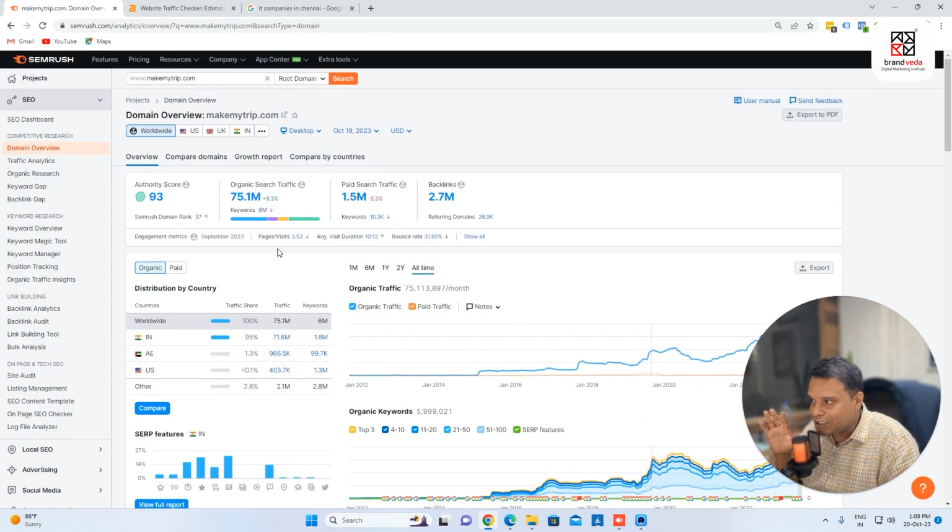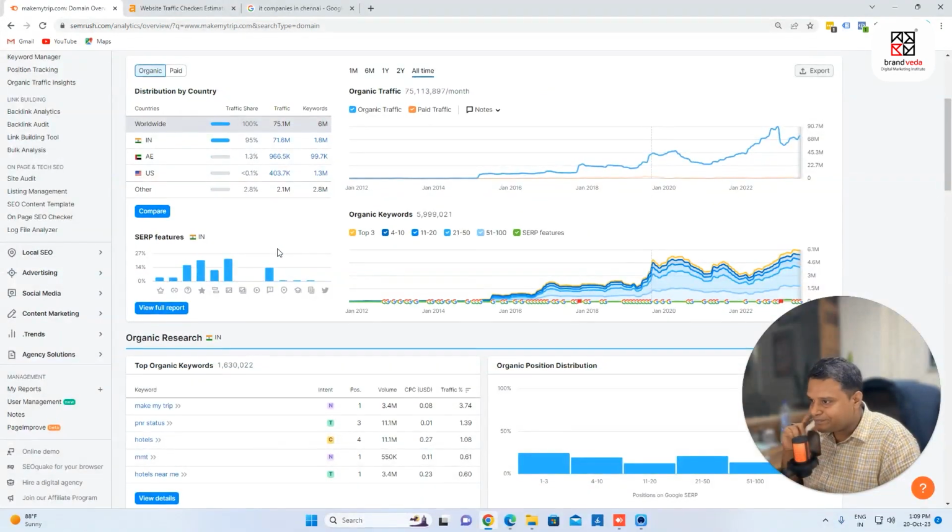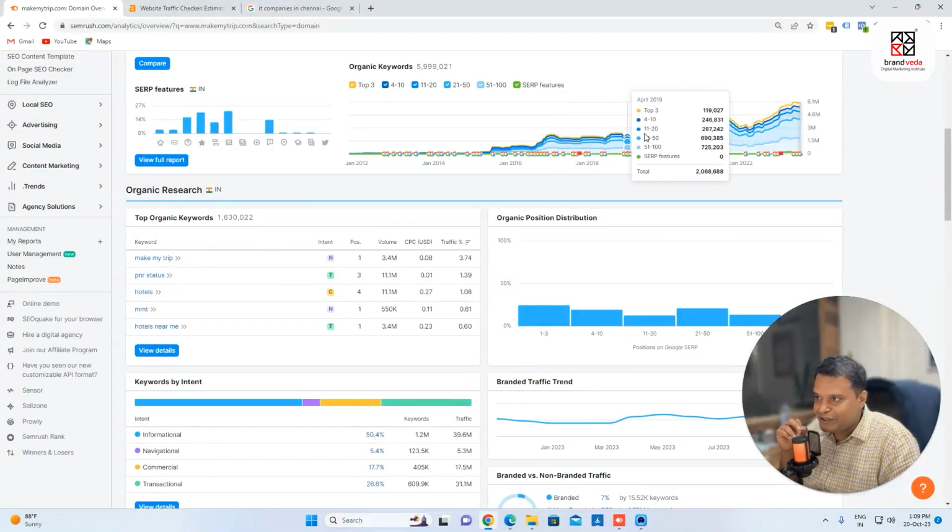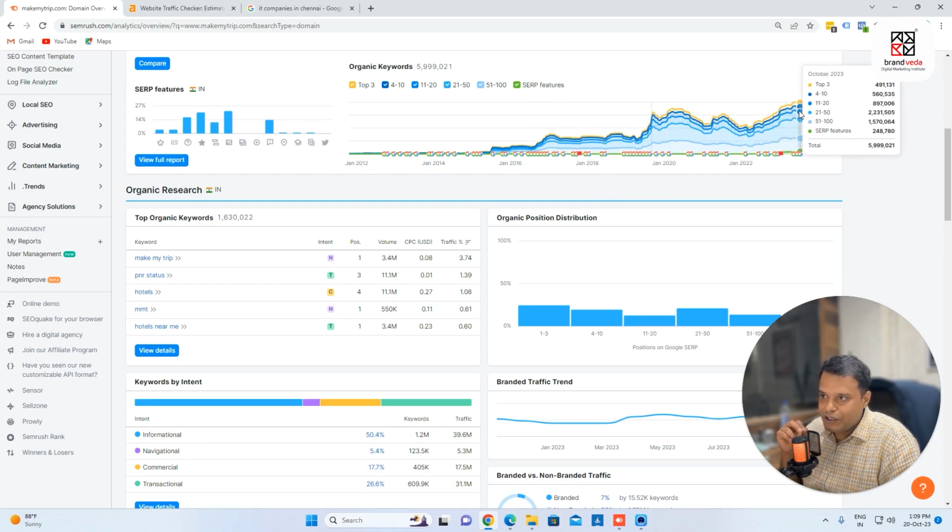Keep this in mind, this is for monthly data, and these are the keywords. If I look at the most recent data, which is September 2023, I get to know that there are around 4,91,131 keywords which are ranking in the top 3.